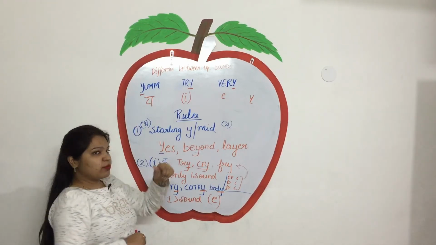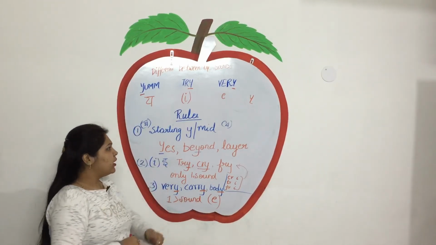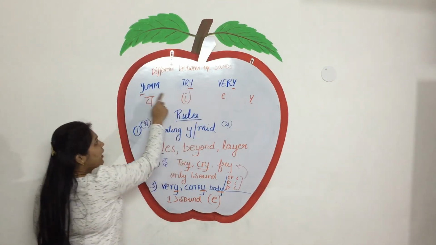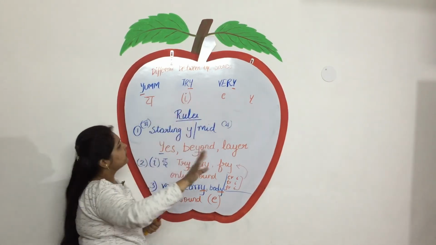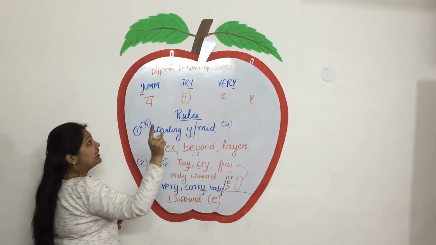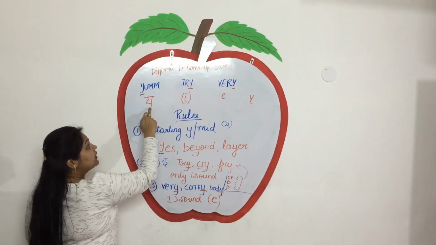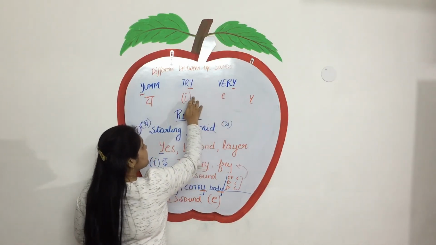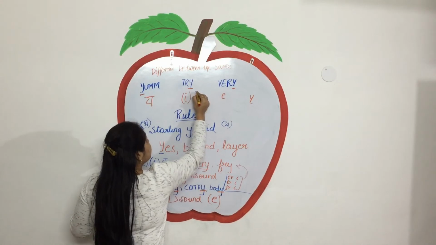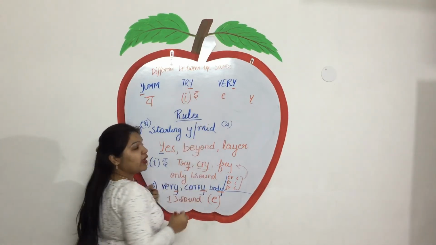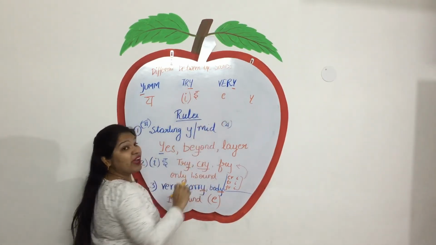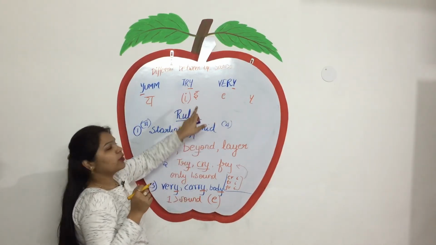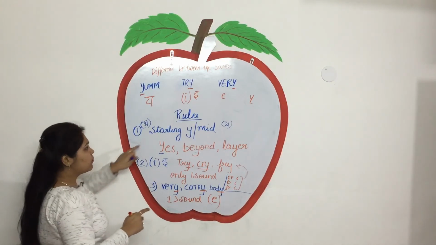Let me explain once more in short. Here Y is the same in all 3 words, but it sounds different in each.